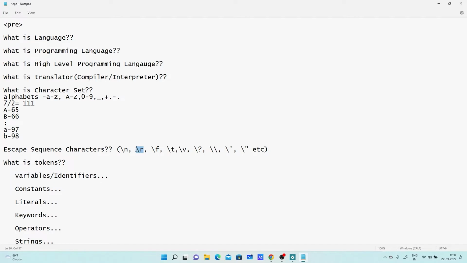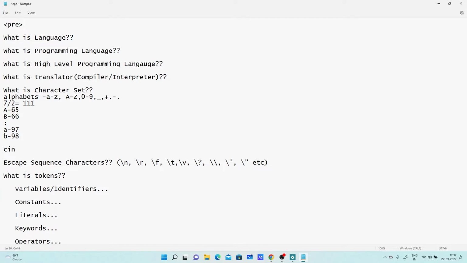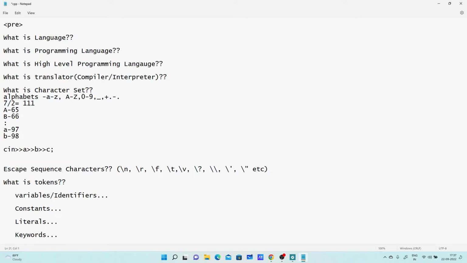You know the typewriter has a type of gear. While we are typing something, the control automatically moves ahead. If you want to write a new line, there is one gear that you have to switch from the right hand side to the left hand side, so we are bringing it to the beginning. Suppose I am using cin. Many of you now have an idea of writing the program. I am writing here cin A, cin B, and cin C, right? This is the C++ statement to read the input, and I am reading the input this way.